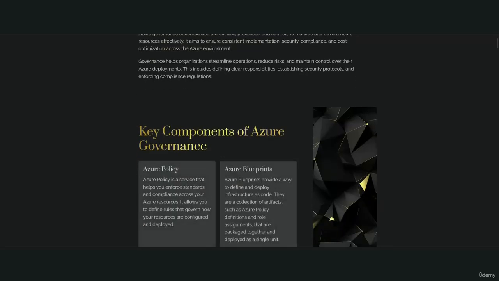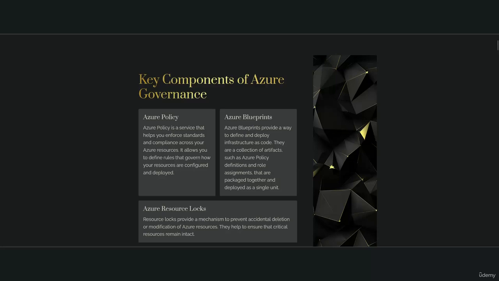Key components of Azure Governance. Azure Policy. Azure Policy is a service that helps you enforce standards and compliance across your Azure resources. It allows you to define rules that govern how your resources are configured and deployed. Azure Blueprints. Azure Blueprints provide a way to define and deploy infrastructure as code. They are a collection of artifacts, such as Azure policy definitions and role assignments, that are packaged together and deployed as a single unit.